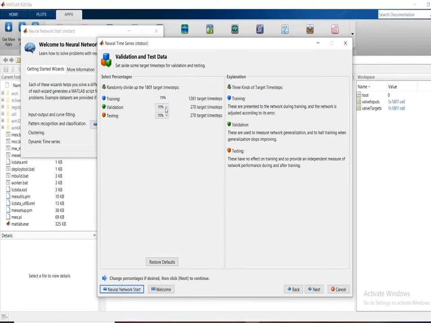Now, the validation and testing are 15%. If you increase validation and testing to 35% each, the training is reduced to 30%. So, training has to be increased. So, I will set validation to 15% and testing to 15%. Now, our training of 70% has been restored.